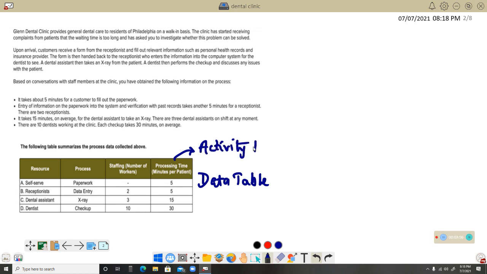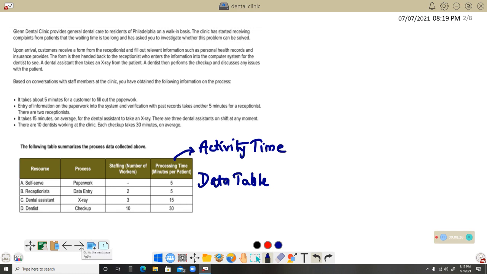Activity time. Processing time is sometimes also called activity time. So you can see a particular word called resources, the process, the staffing, or the number of workers. Sometimes in the question there will be only the particular words, number of workers, and instead of processing time, they will give activity time. It can be minutes, it can be hours, depending on that particular process, right? Okay then. Let us move on.